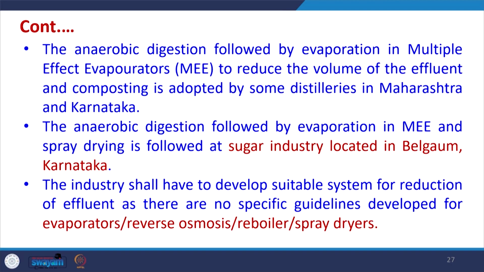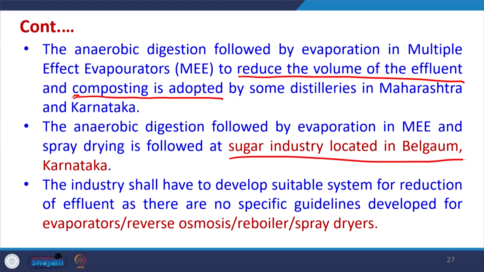So, this is there. The anaerobic digestion followed by evaporation in multiple effect evaporator so as to reduce the volume of effluent, and followed by composting, has been adopted by some distilleries in Maharashtra and Karnataka. So, it has been done. The anaerobic digestion followed by evaporation in MEE and spray drying is being followed in sugar industries located in Belgaum, Karnataka.